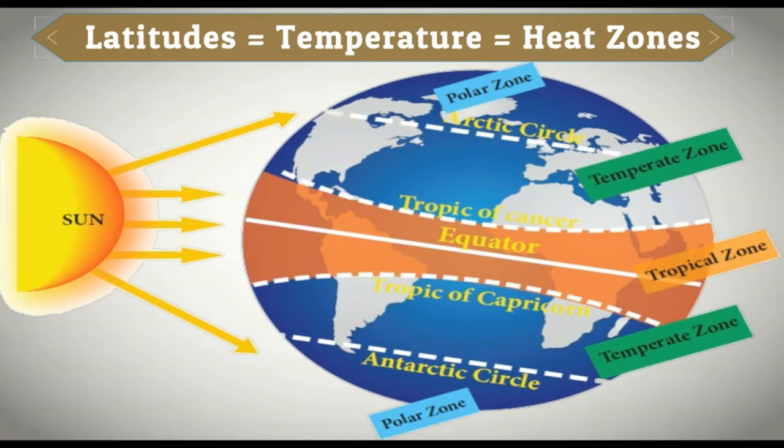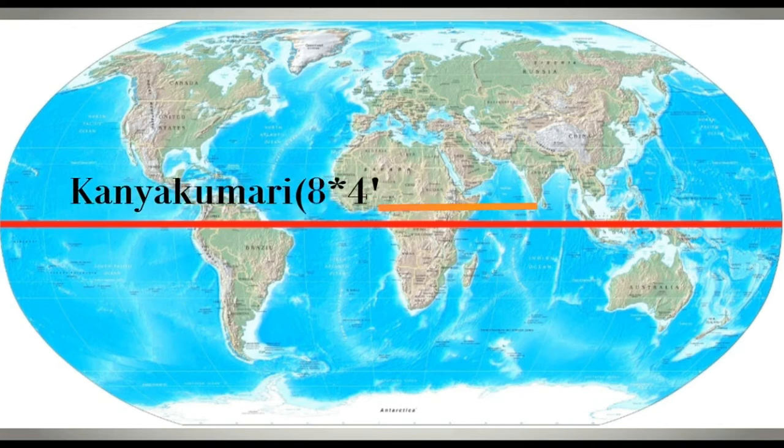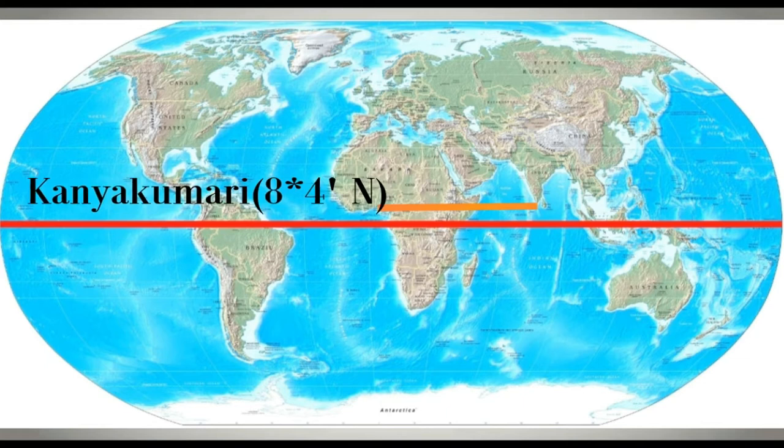Now one more thing you must remember, that is frequently coming in your exam, that two locations are there, that is Kanyakumari and Srinagar. So if you see, Kanyakumari is the southernmost part of India and Srinagar is situated in the north part of India. So in which place will the difference between the duration of day and night occur? So remember, see the map of India. Kanyakumari is situated near to the equator, and you must remember, the place which is near to the equator, the difference between day and night will be minimum. Why? Because sunlight is coming directly here.